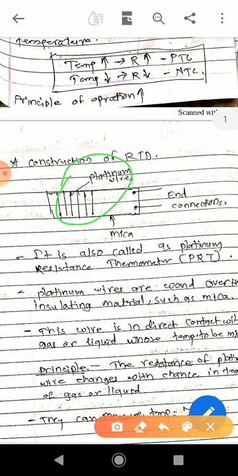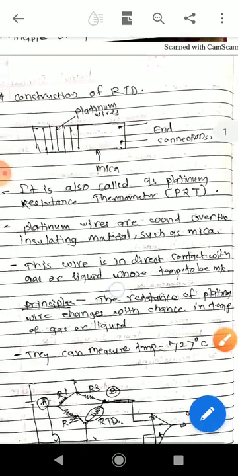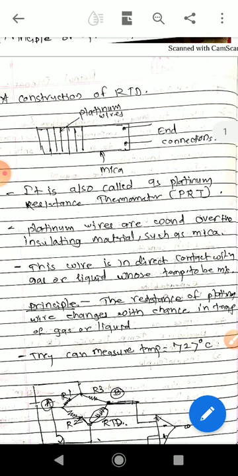These coils or wires are attached to the mica sheet and connected by means of end connections in order to measure the actual reading of the temperature. The platinum wires are wound over the insulating material, mica, and this wire is in direct contact with the gas or liquid whose temperature is to be measured.